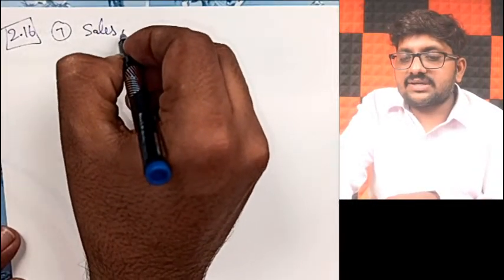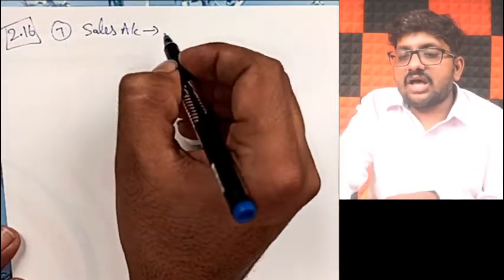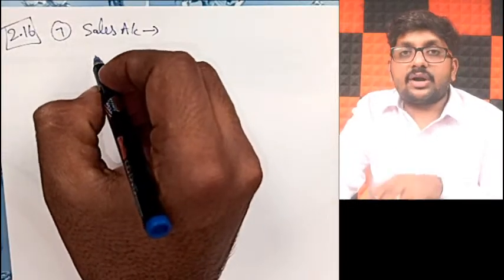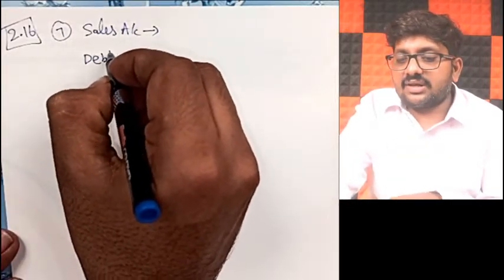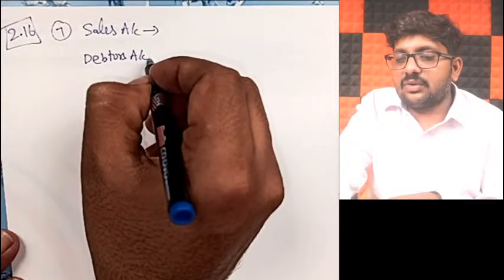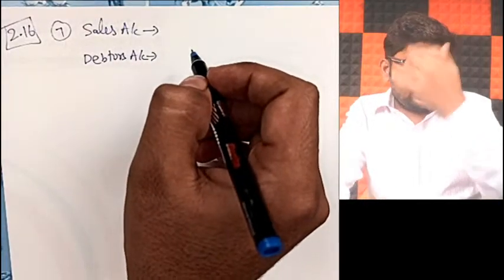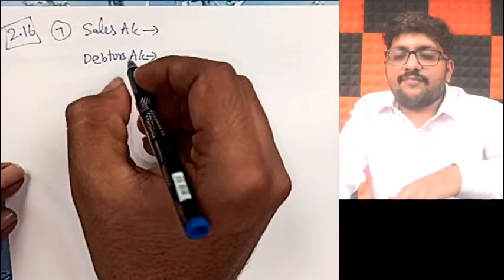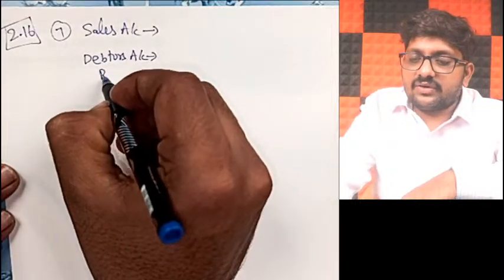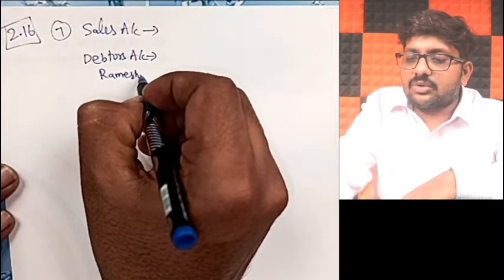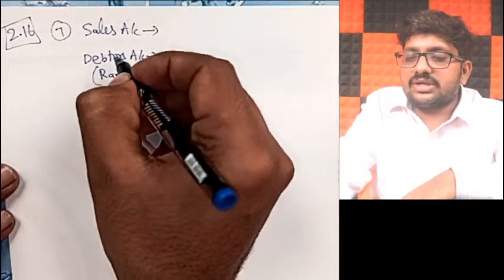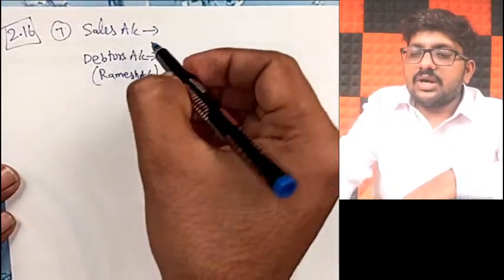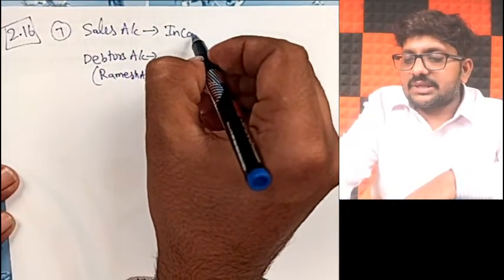Sales account will be affected. And because you did not receive money now and you sold it on credit basis, debtors account will be affected. Or if you know the name of the debtor, you can use the name of the debtor only. What is the name of the debtor, my dear friends? Ramesh. So in the place of debtors, you can use Ramesh account also. It's up to you.